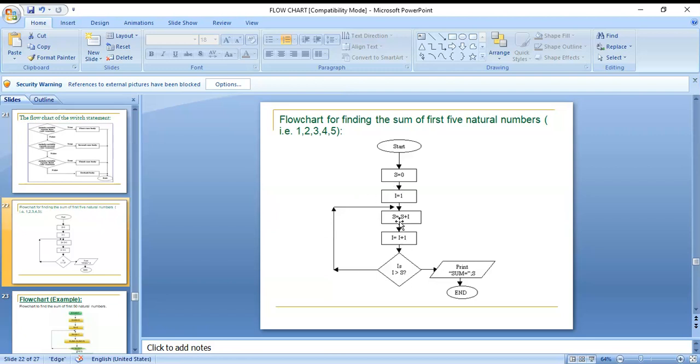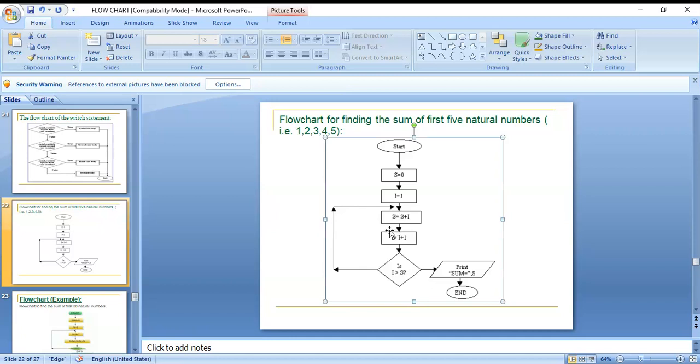Come back, and here s value, what now? s value is equal to s value, what more? Yes, 6. s is equal to 6 plus 4, 10. Okay, 10. Next, i value now, 4 plus 1, 5.